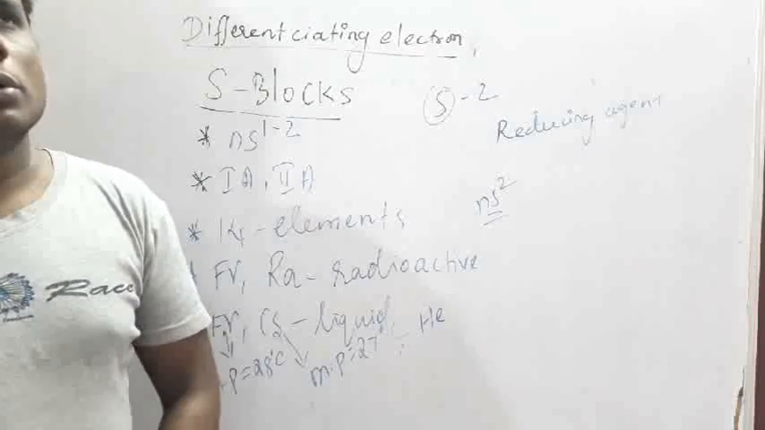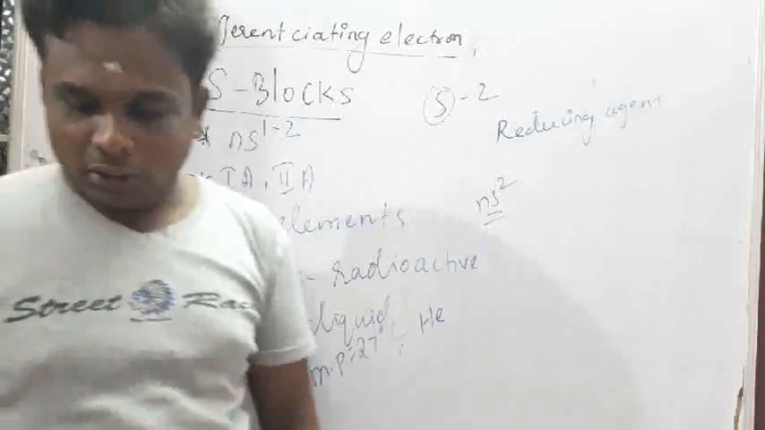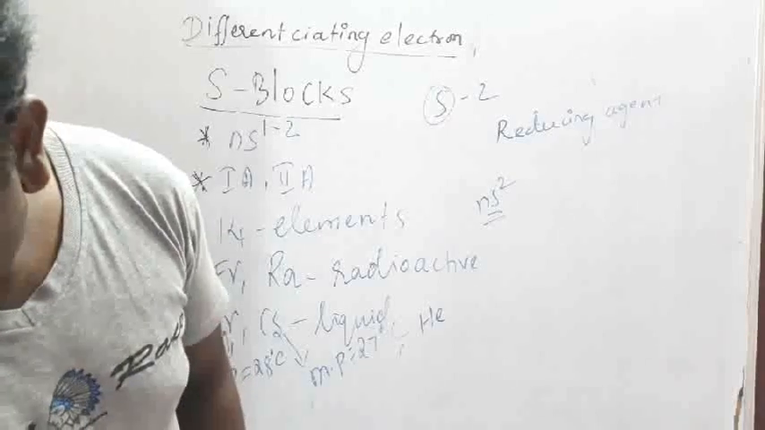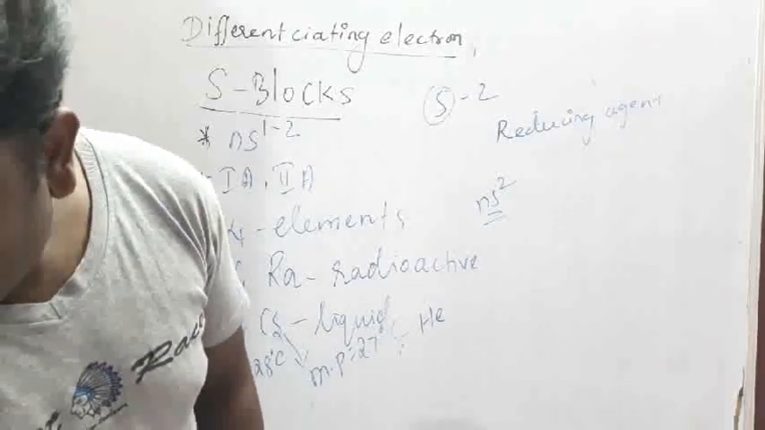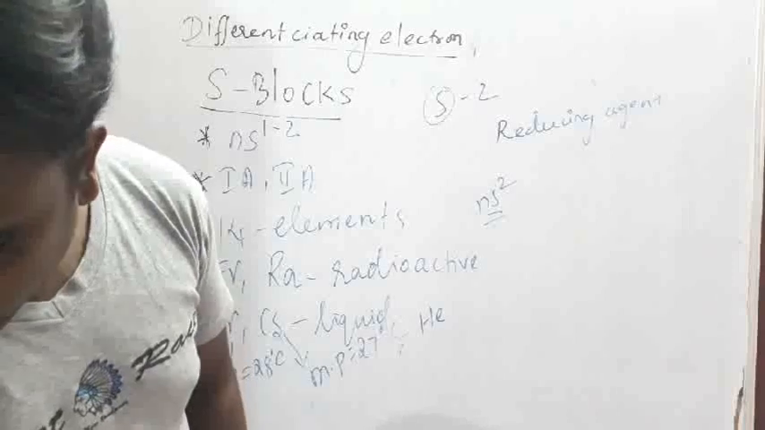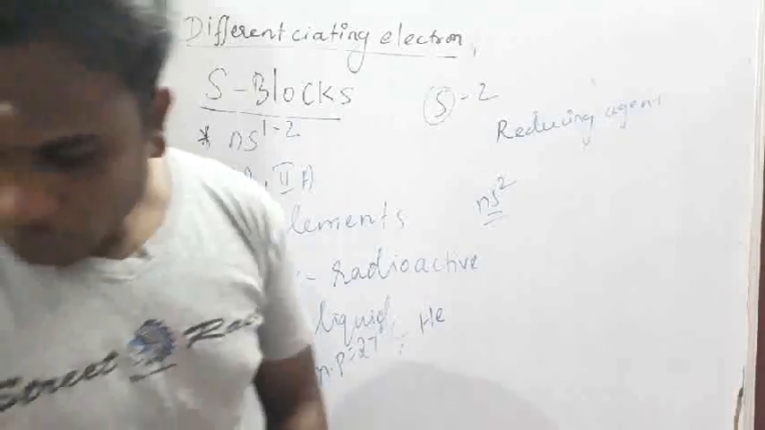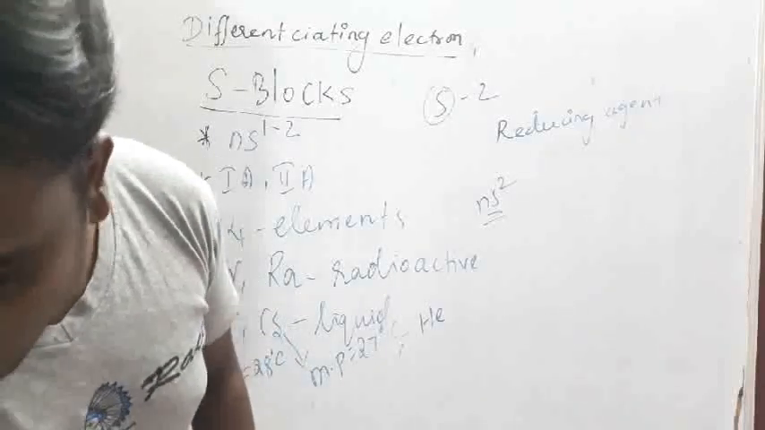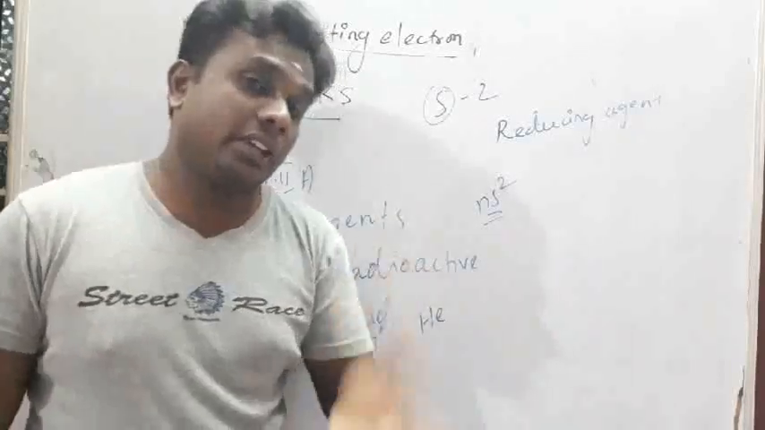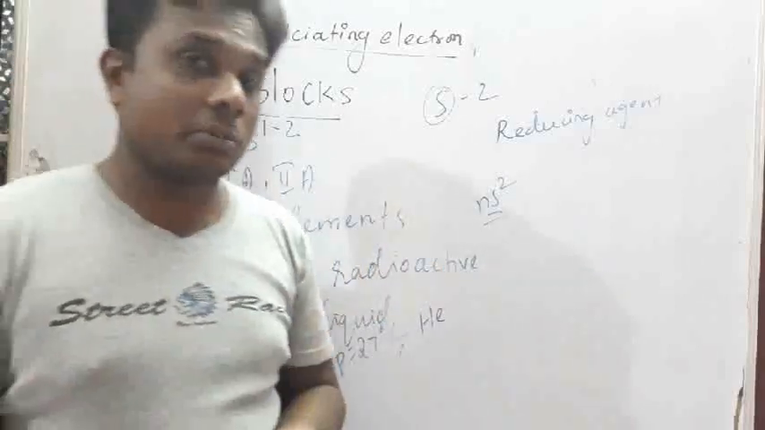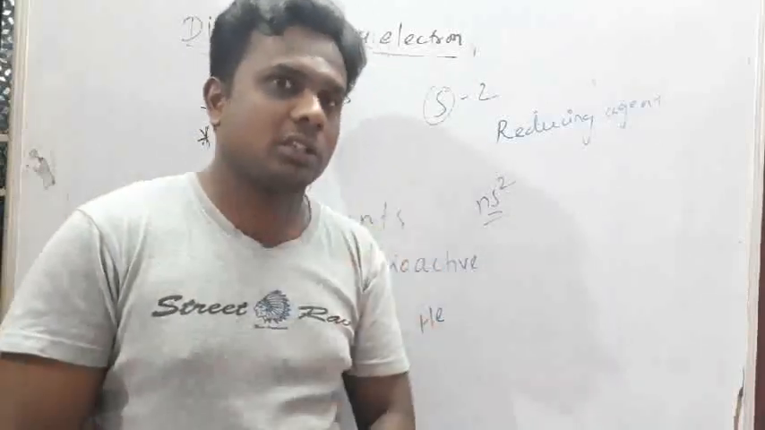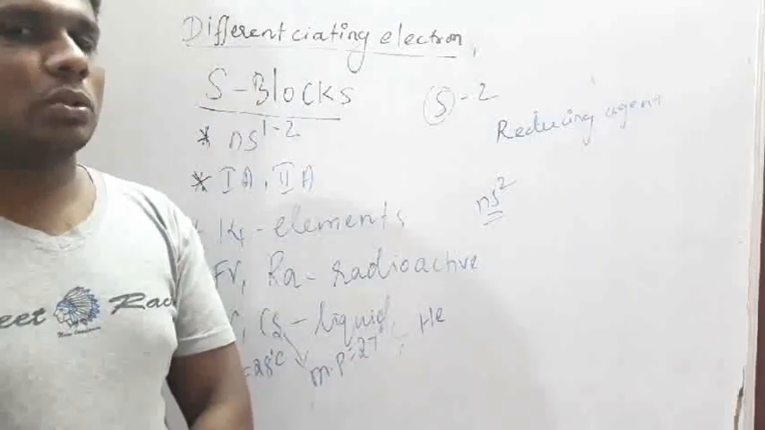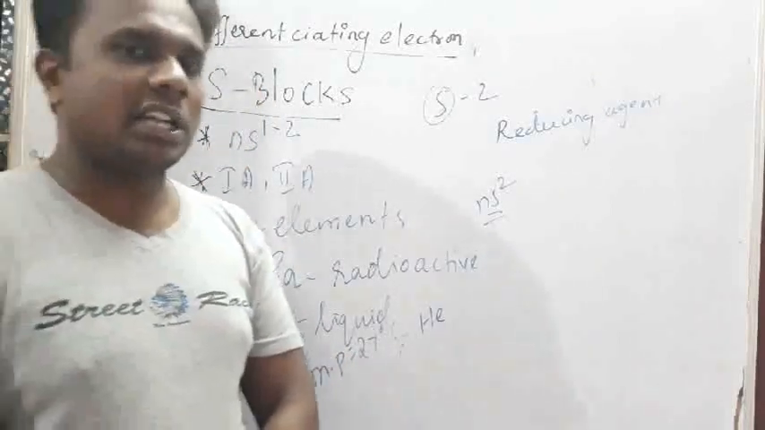Any other point about S block elements? That's it, guys, for characteristics. They have a definite valency. These elements have definite valency because they have only one shell, with one electron and two electrons. So they have definite valency.